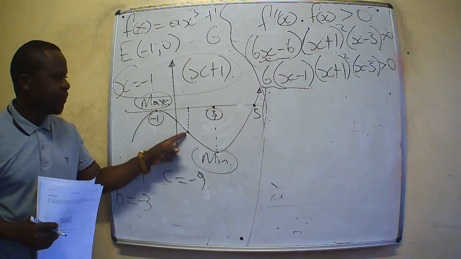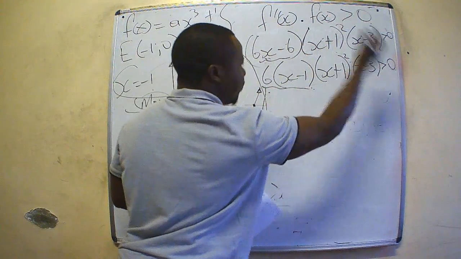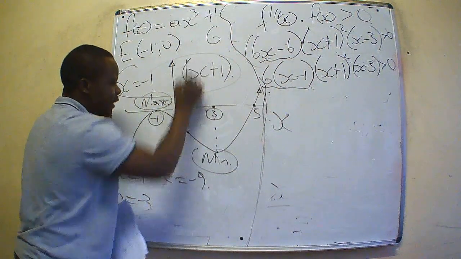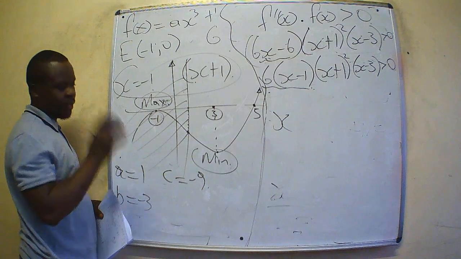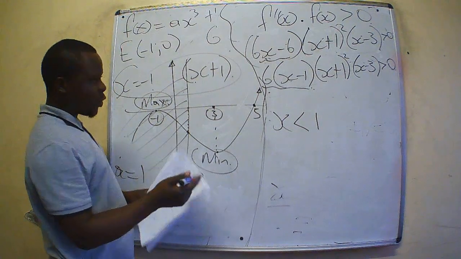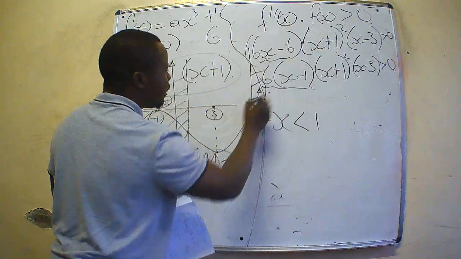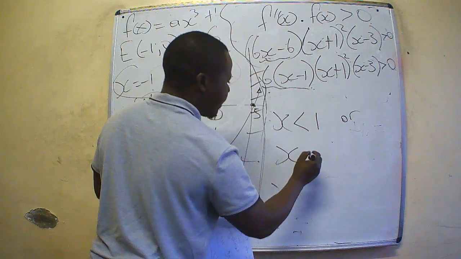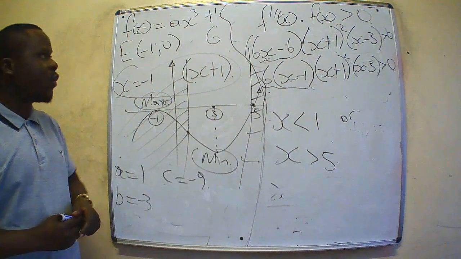So the point of inflection and our original graph can only both be positive, or bigger than 0, when we are dealing in this region here. This is where both of them can be multiplied and give you a positive value. So therefore x is less than 1. Then the other solution is found where the graph crosses this point, to the other side, which means x is bigger than 5. These are the two answers.